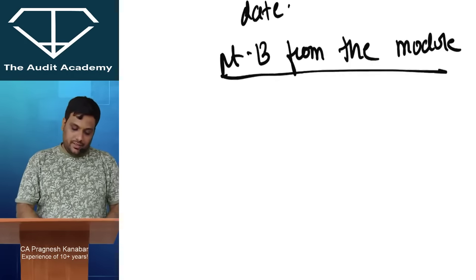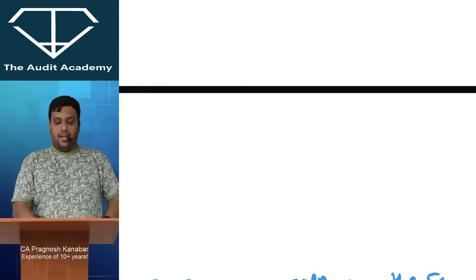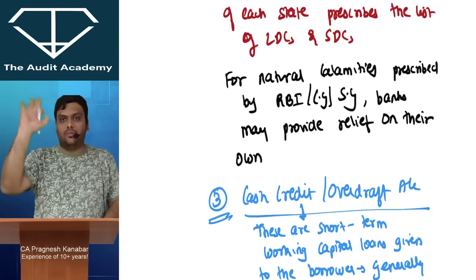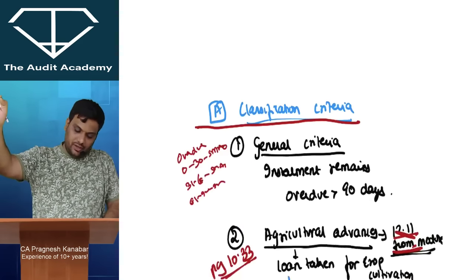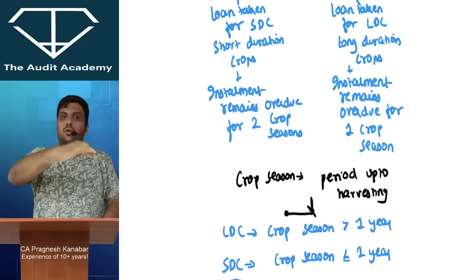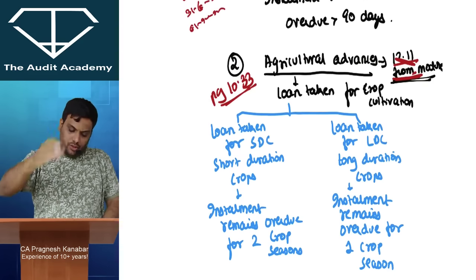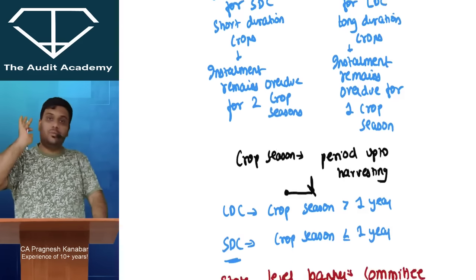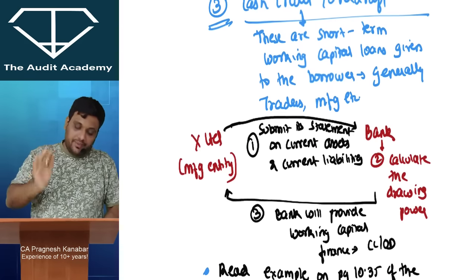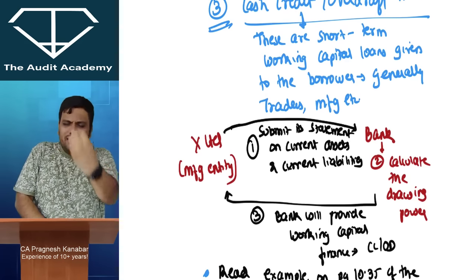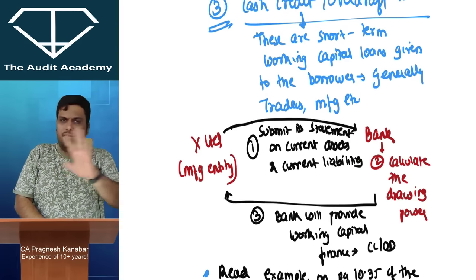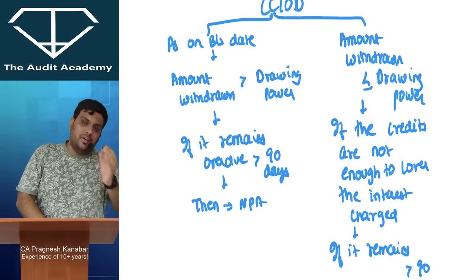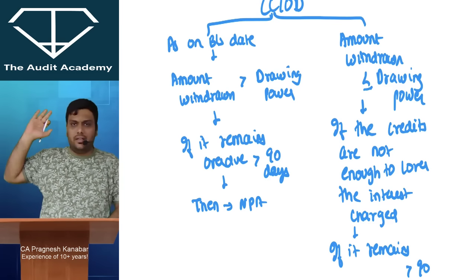Okay. Now I just taught you when an NPA happens. Overdue more than 90 days is the general rule. For agriculture advances, short duration crop: installment remains overdue for 2 crop seasons. Long duration crop: installment remains overdue for 1 crop season. Then, when it comes to CCOD, I taught you that it is taken against current assets, and the drawing power calculation. The main NPA criterion is that if the amount withdrawn is more than drawing power and remains overdue for more than 90 days, it is NPA.